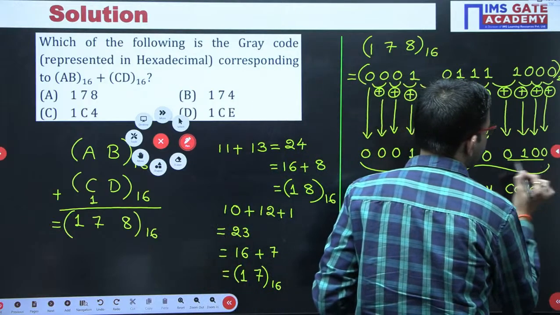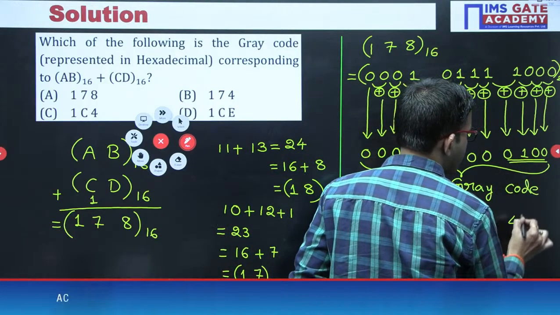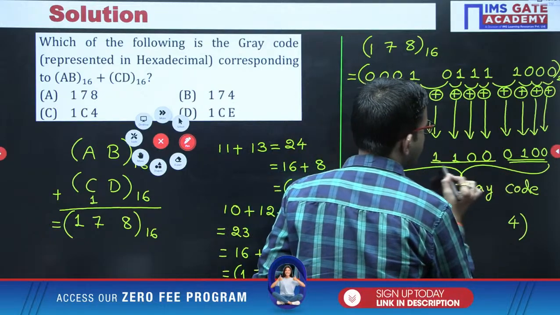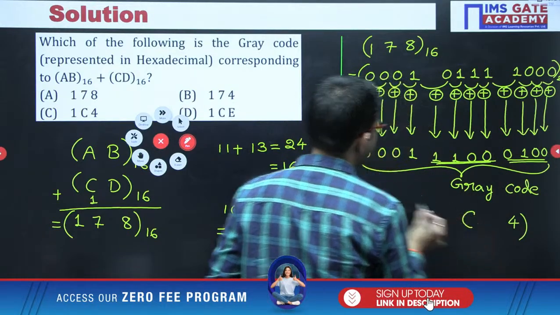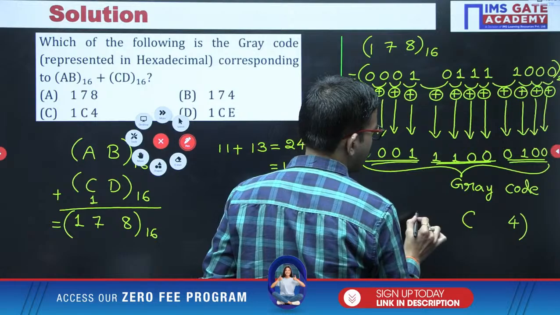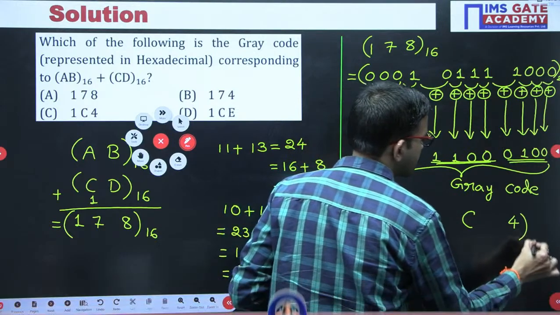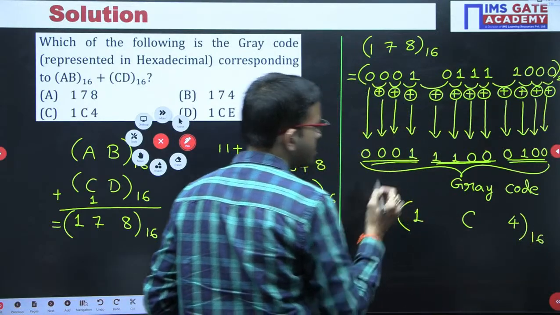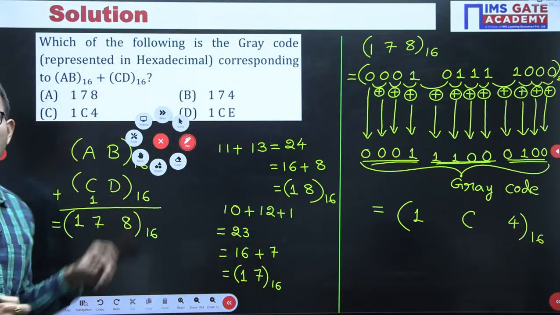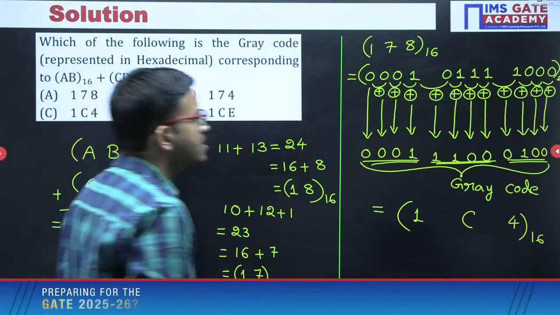So here 0100 is nothing but 4. Then 1100 is nothing but C. Then 0001 is nothing but 1. So 1C4 base 16. 1C4 base 16, that is there in option C. Option C is the correct answer.